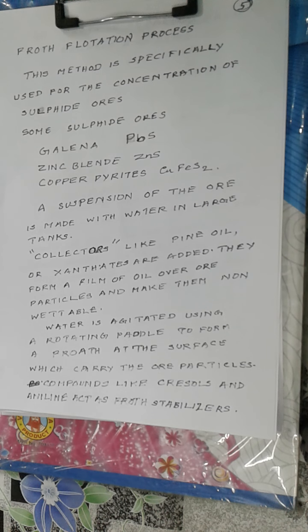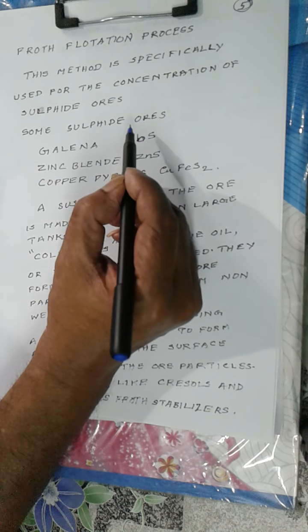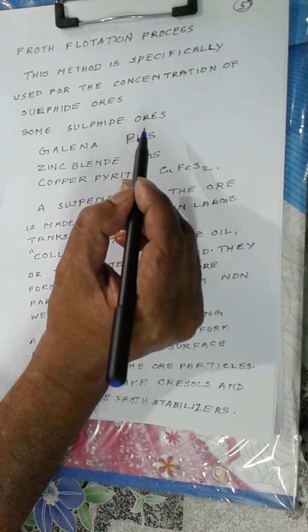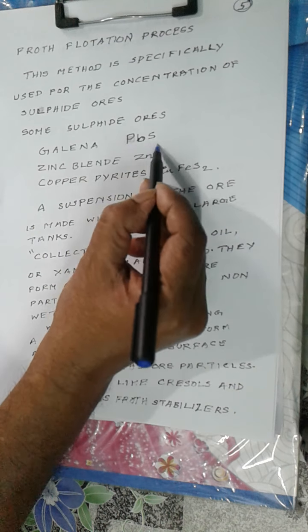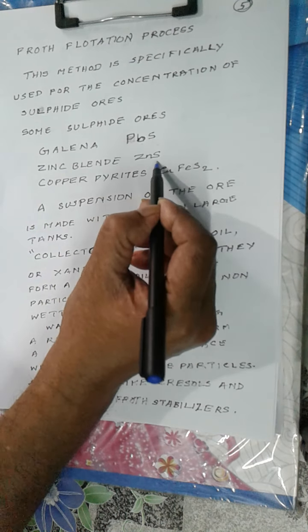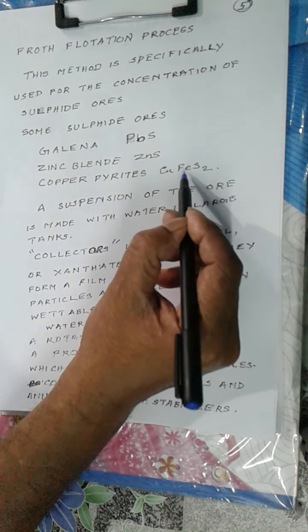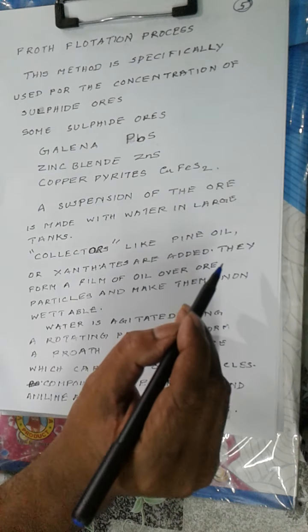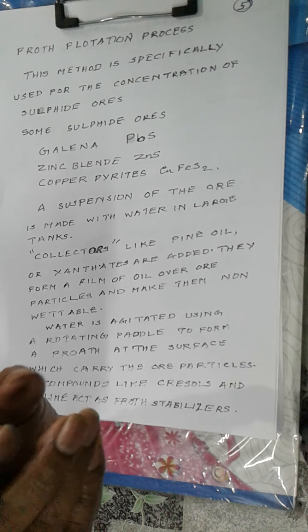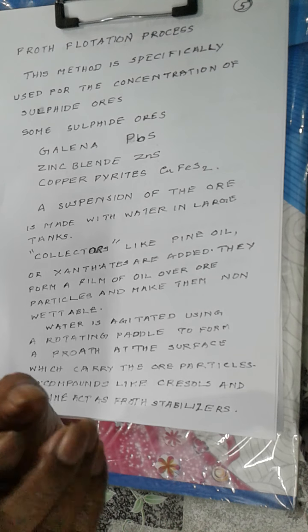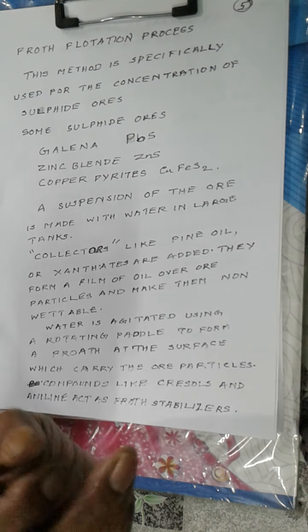Now another important method used in concentration of ore is called froth flotation process, and here the sulfide ores are mainly concentrated by froth flotation process. Now some of these sulfide ores are galena, which is lead sulfide, zinc blende, ZnS, copper pyrite, CuFeS2. Now in a large tank, a suspension of the powdered ore is made. Now the tank is provided with an air supply and a rotating paddle wheel.